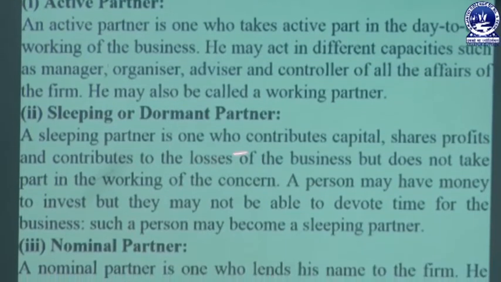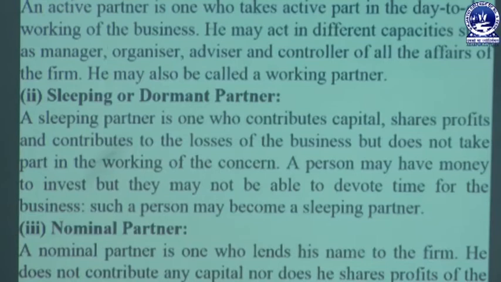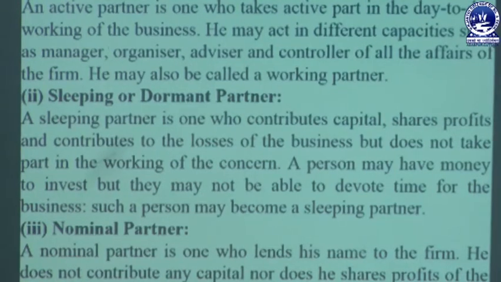The second one is the sleeping or dormant partner. A sleeping partner is one who contributes capital, shares profits, and bears the loss of the business but does not take any active role in the working of the concern. A person may have money to invest but may not be able to devote time to the business, and such a person may become a sleeping partner. As the name signifies, a sleeping partner is one who contributes money or money's worth, takes profit, and suffers loss but does not take any active role in the performance of the business.